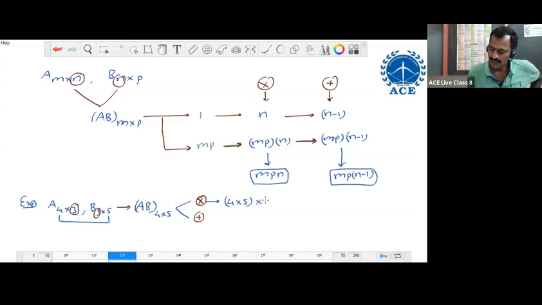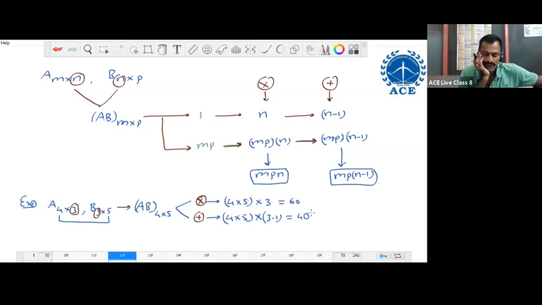For one element, 3 multiplications. Like that, for all elements, the number of multiplications is 4 into 5, 20, times 3, 60 multiplications. For each element, the number of additions is n minus 1, that is 3 minus 1. So 20 into 2, 40. This many multiplications and additions are required.